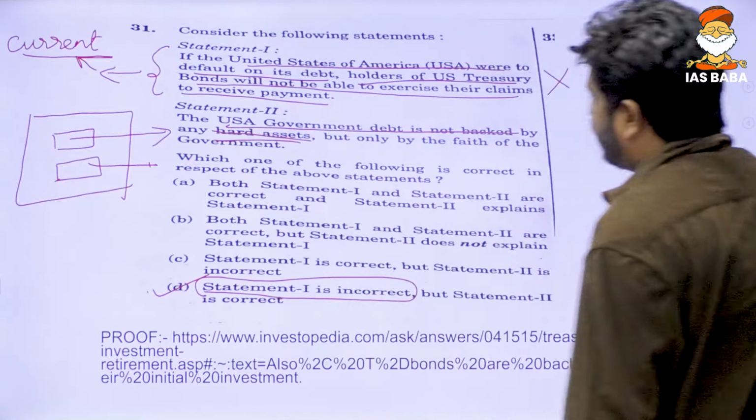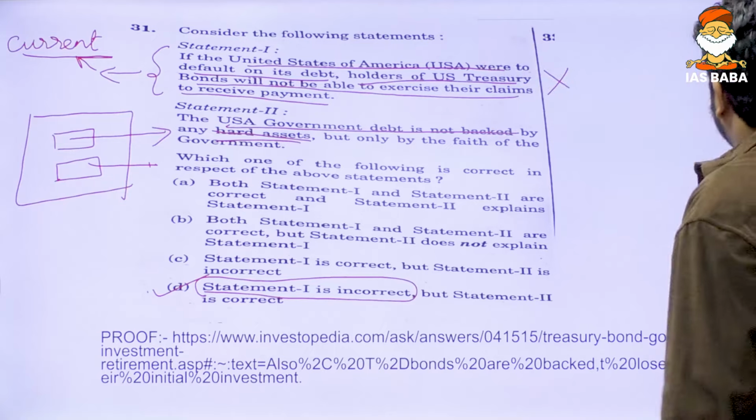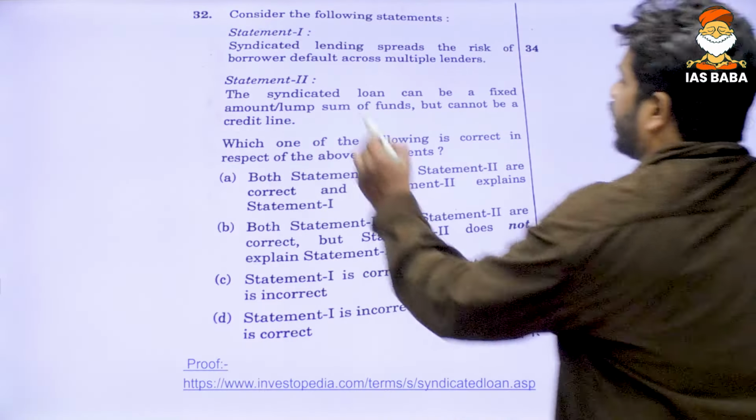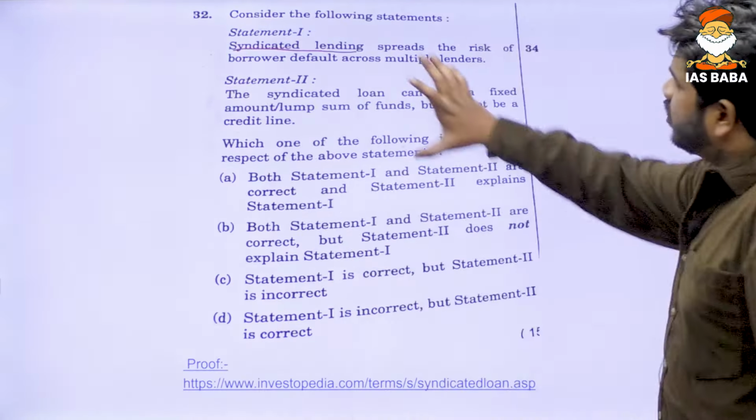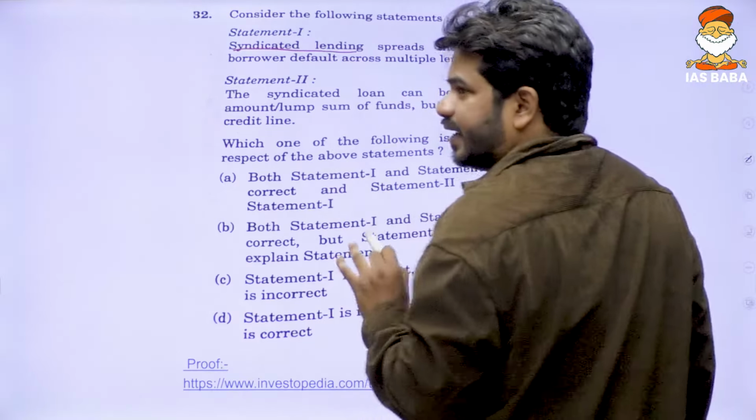So that is why option D is right. Understanding my point? So this is about it. Now second, syndicated lending. Before solving this question, let us try to understand what syndicated lending is.